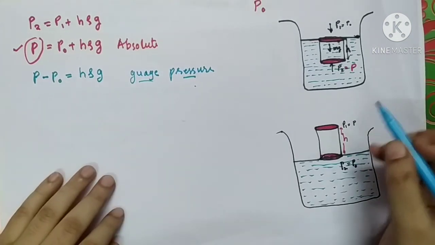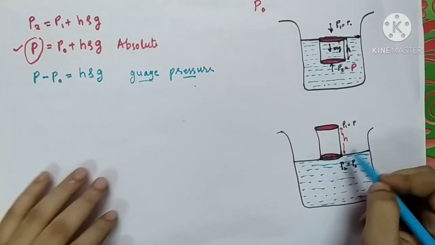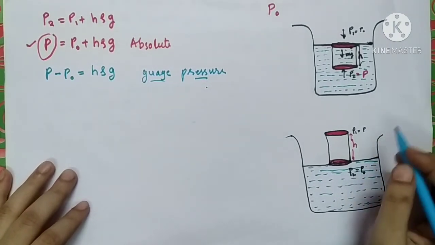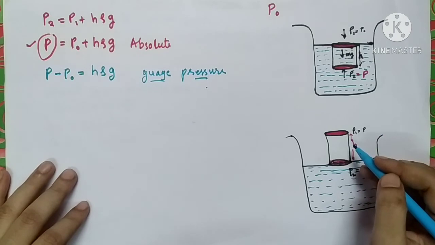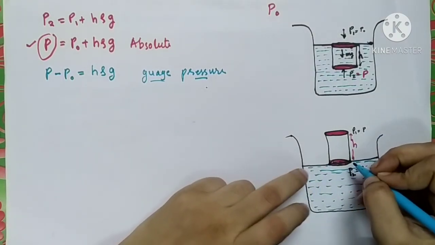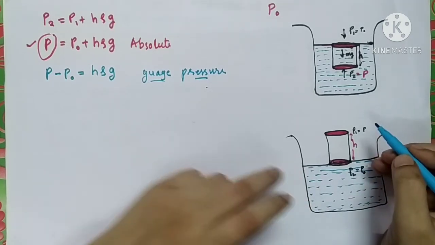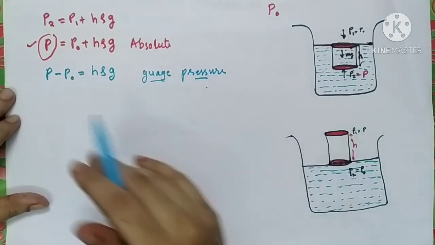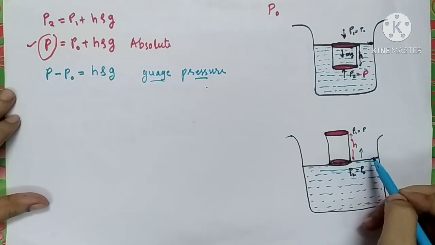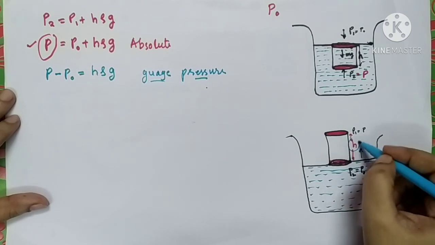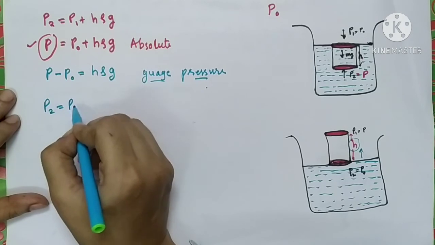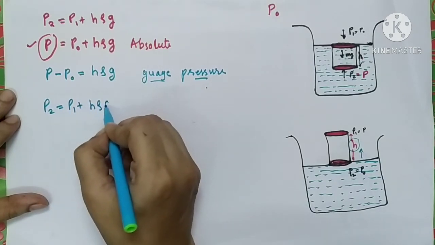Now suppose the cylinder is not within the liquid, and it is not just below the surface of the liquid; it is above the surface of the liquid. How are you going to write down the equation for it? You can consider it above the sea level. See our equation, P2 is equal to P1 plus H rho g.